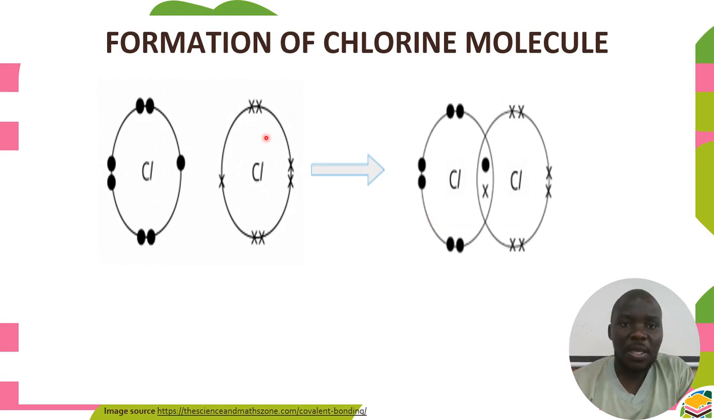Here is another example of a single covalent bond: the formation of a chlorine molecule. We have a chlorine atom here which has 7 electrons in the outermost shell. For it to be stable, it is remaining with 1. The same applies to this one. So these chlorine atoms do not share all of their valence electrons. Since they only need 1, each atom is going to share 1. The nucleus is going to attract these 2 electrons as its own electrons. By doing so, as they attract, they form a bond.